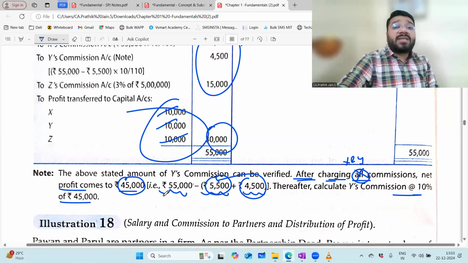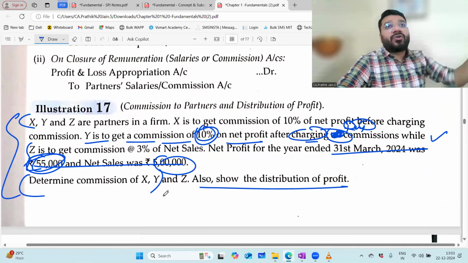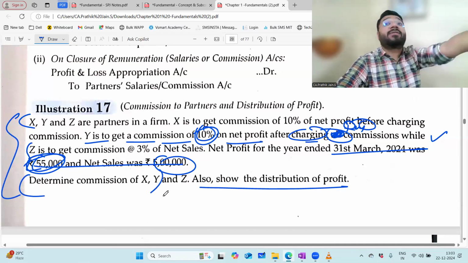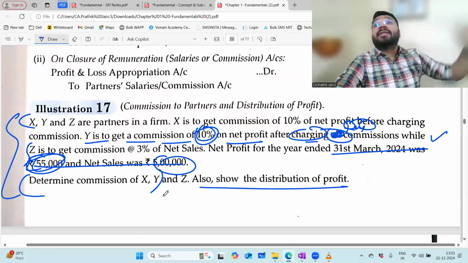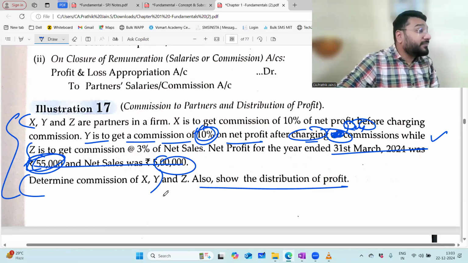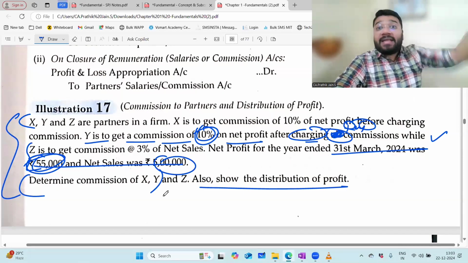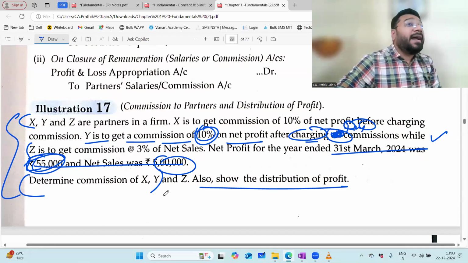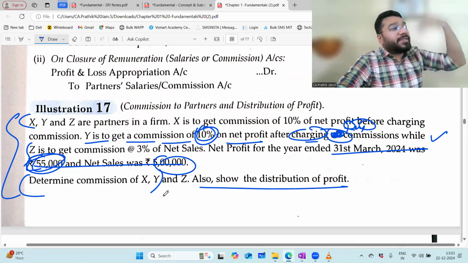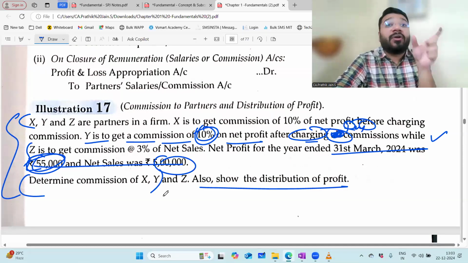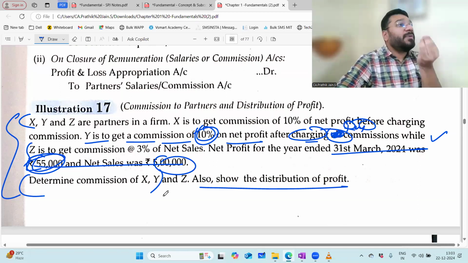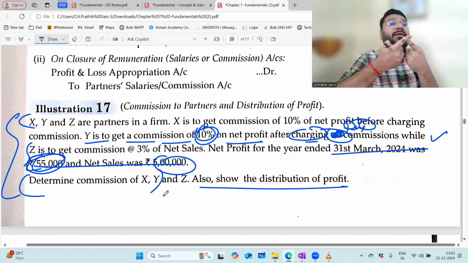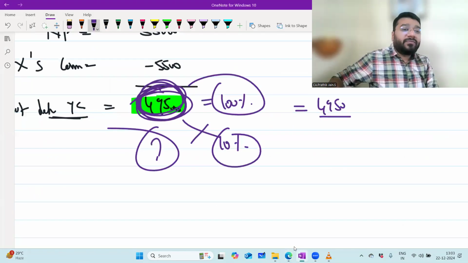Because if I start twisting this question, Y's commission is so much, X's commission is so much, I have 10 different ways to twist this. Y's commission 10% after minusing Y's salary, but before minusing X's commission. After minusing Y's salary and X's commission, but before minusing Y's commission. Like that, there's no end to it. I can keep on twisting and twisting. So you have to understand the language of the question. You have to be an expert in English language. Expert means not that expert. At least you should be properly able to interpret English. Second, you should have common sense. If these both are combined, you can easily crack this equation.